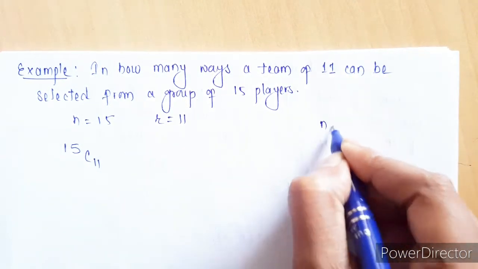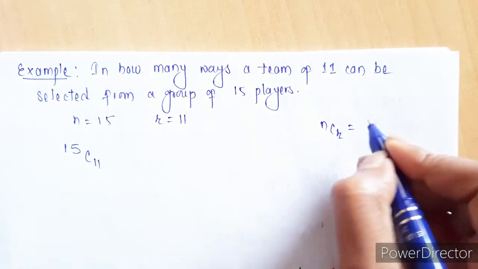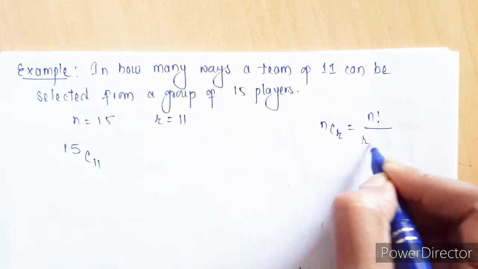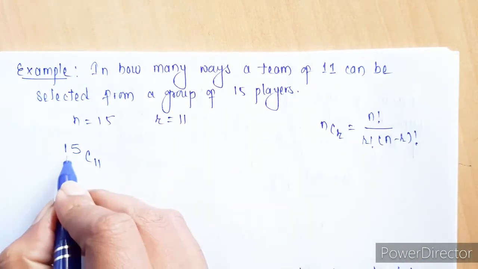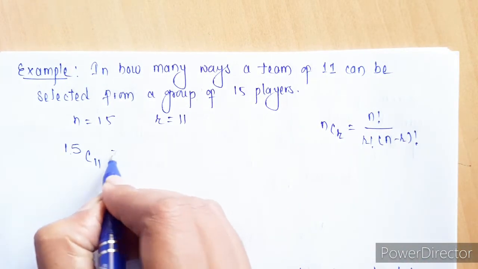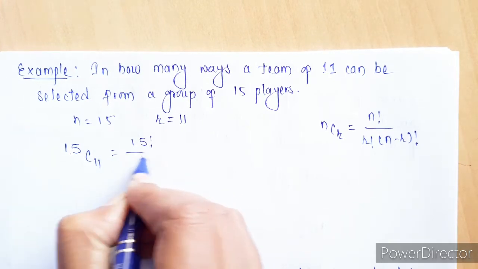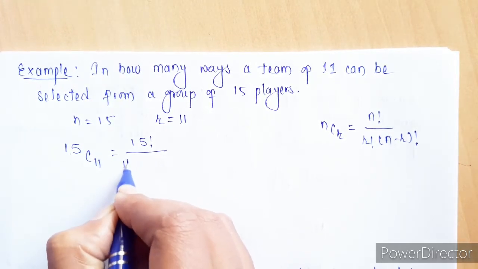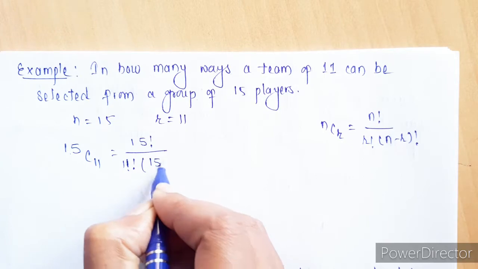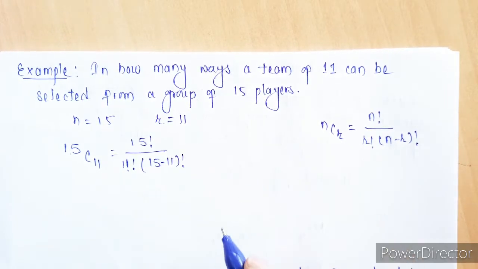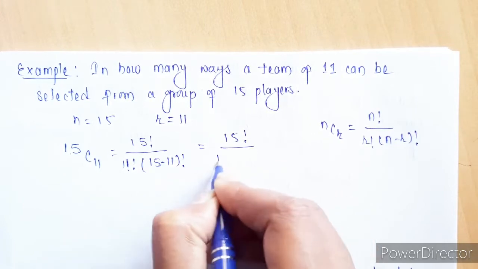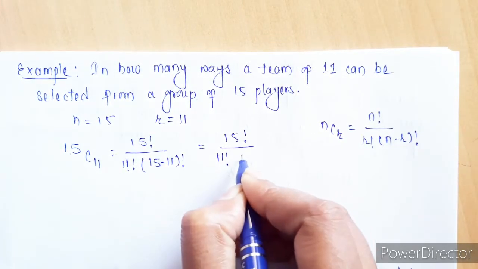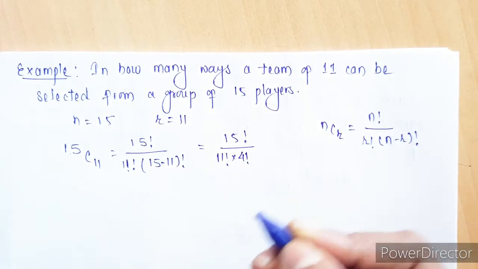Now nCr is nothing but n factorial upon r factorial into (n minus r) factorial. So n is 15, r is 11, so this becomes 15 factorial upon 11 factorial into (15 minus 11) factorial, which simplifies to 11 factorial into 4 factorial.